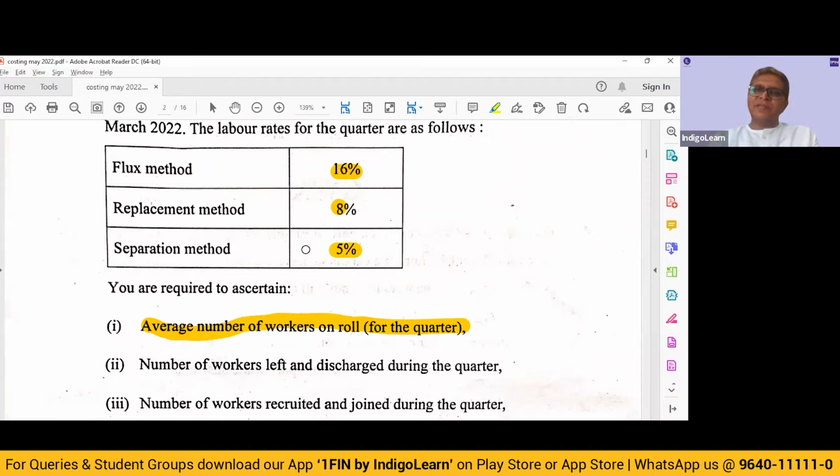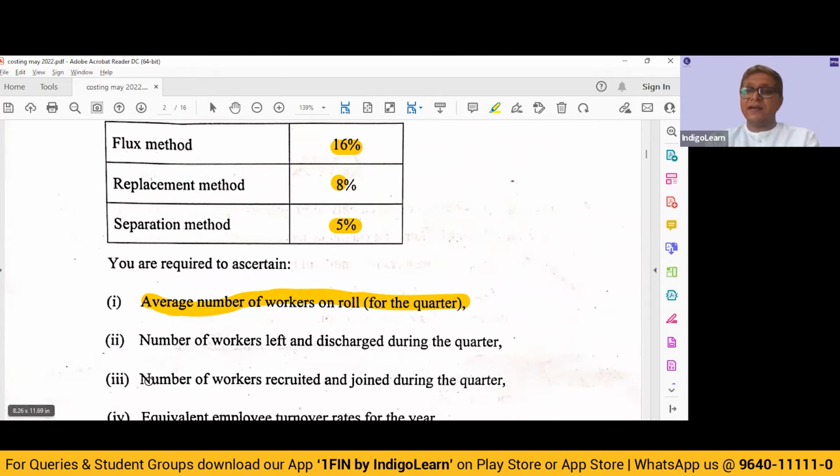So we will be able to easily find out how many workers have separated, how many workers have left and discharged during the quarter. Separation method is basically number of workers left and discharged divided by average number of workers into 100. So we know the average number of workers, we know the percentage of the labor rate, find out the missing figure. So this also is simple.